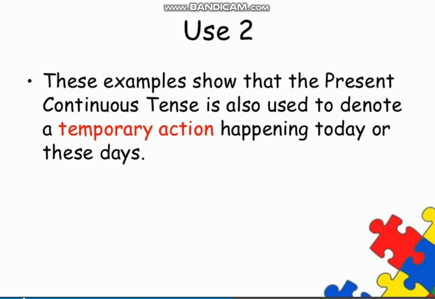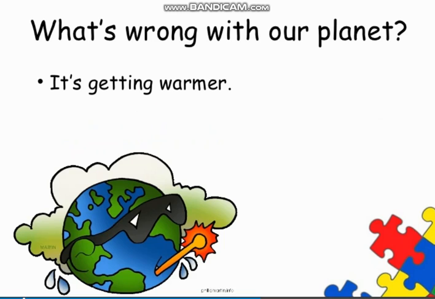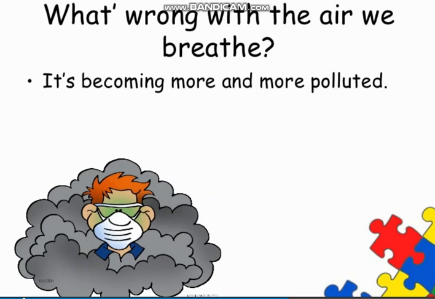What's wrong with our planet? It's getting warmer. Now here again you can see the question is also in present continuous tense. What's wrong with our planet? It's getting warmer. So the answer is also in present continuous tense. It is getting warmer. So it is also an action which is in progress, because it is getting warmer day by day. That's why we are saying that it's getting warmer.